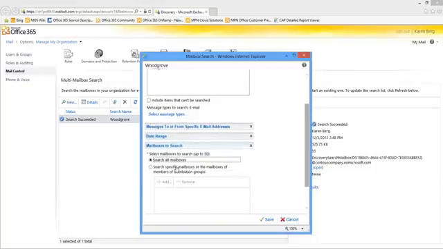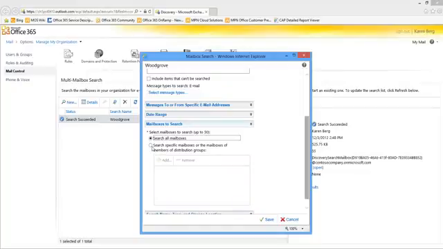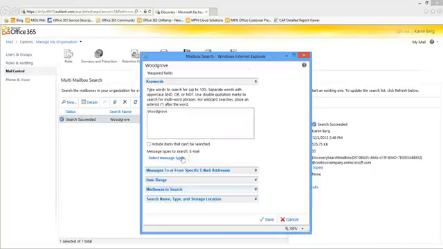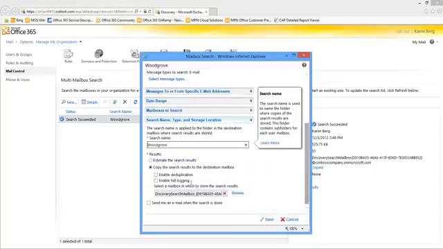Mailboxes to search. By default, I could search across all the mailboxes. That's what we'll do here, but I could also go in and specifically search across certain mailboxes. And finally, I need to go in and give a name to my search. In this case, I'll just call it Woodgrove, just like the keyword I'm searching for.